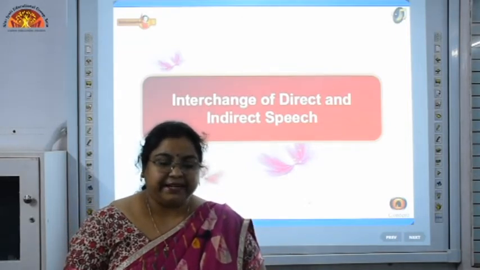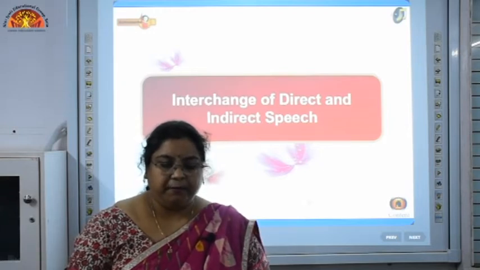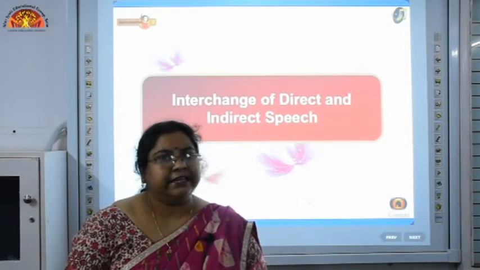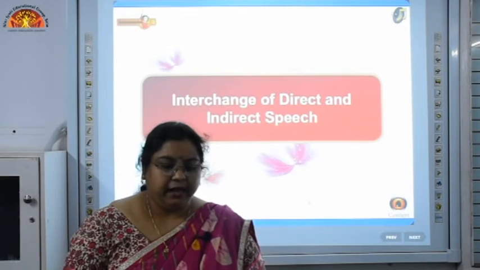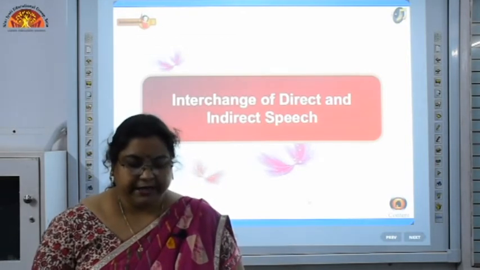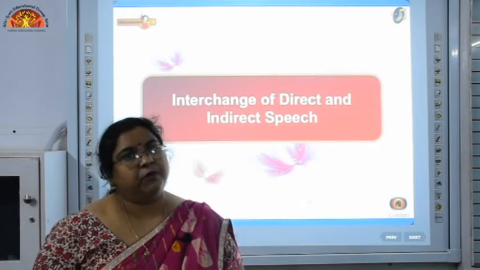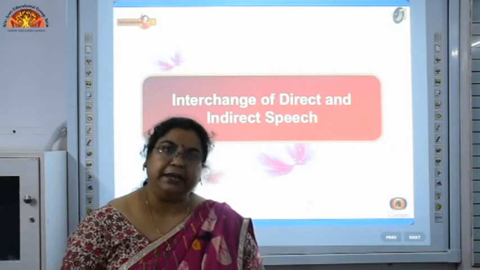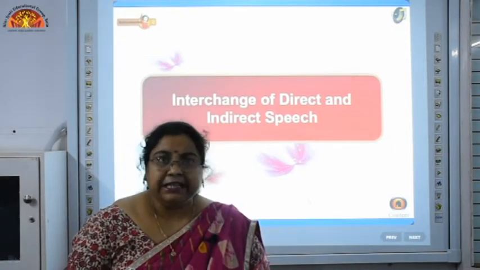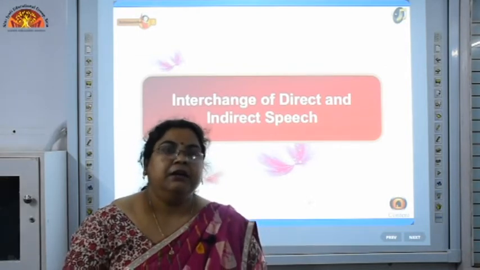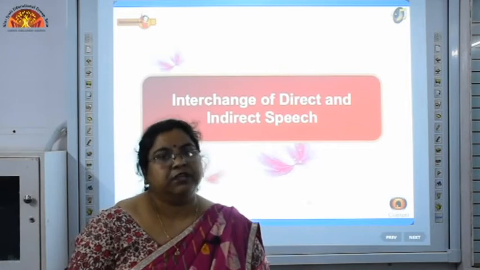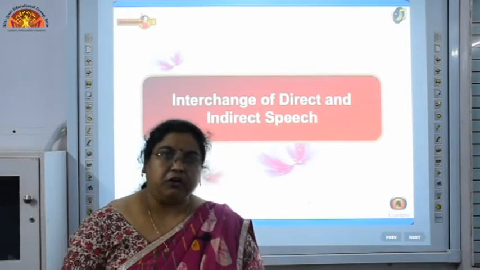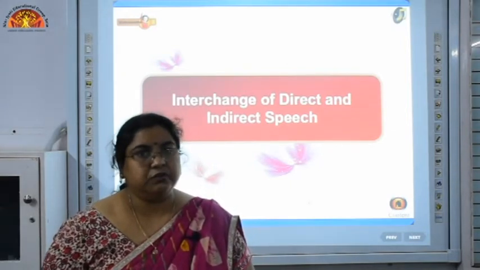Now the next aspect is that we have to change the tense according to the sense and the tense of the speech. Then another aspect is do not change the tense of the reporting verb. The tense does not change in the reporting verb section, it remains the same, whereas the tense of the reported speech part will change according to the reporting verb. Now you have to convert all kinds of sentences into an assertive sentence.